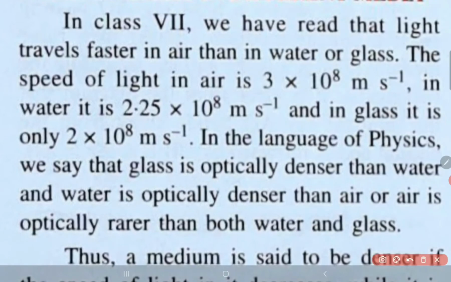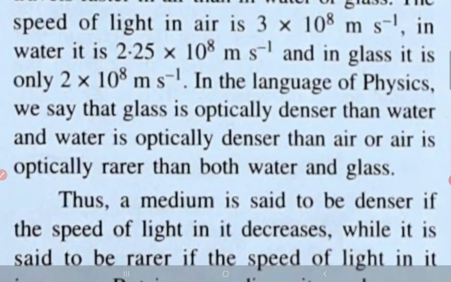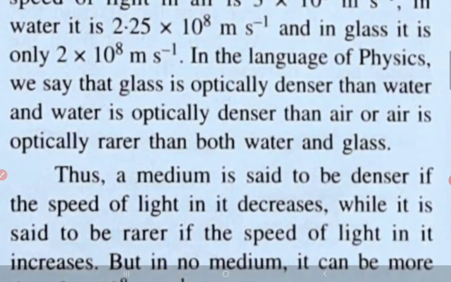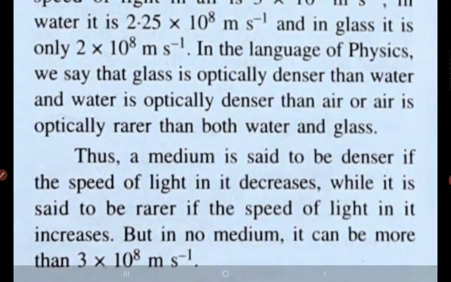So this optically rarer or optically denser depends upon the speed of light. Thus a medium is said to be dense if the speed of light in it decreases, while it is said to be rare if the speed of light in it increases. But in no medium can it be more than 3 into 10 to the power 8 meter per second. It cannot have a value of speed of light more than this particular value. This is the maximum speed with which light can travel. So I hope you understood the first topic, which is the speed of light in different media.